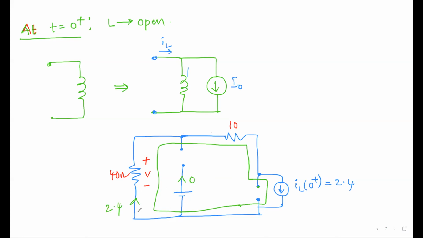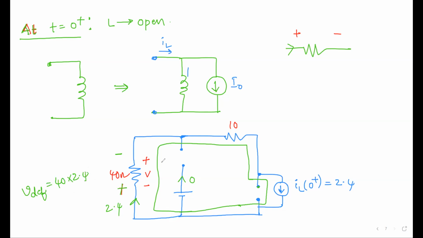If you look at the current direction and the resistance, with current flowing like this, the default polarities will be positive, negative. Here the default polarities are positive down and negative up. And what will be the voltage? The voltage V default is equal to 40 into 2.4.